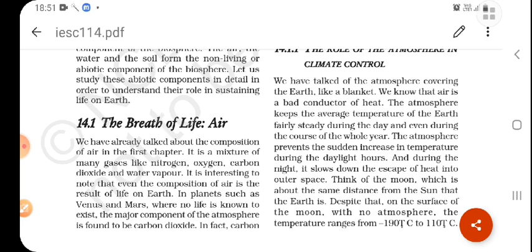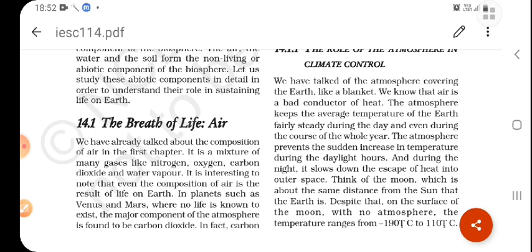Nitrogen makes up 78% of the air, and the atmosphere keeps the average temperature of the earth steady throughout the year. What is the main role of air? To keep the temperature at the average value so that life can exist. The air is a mixture of gases, mainly nitrogen, oxygen, and carbon dioxide, and the composition of air is the result of life on earth.